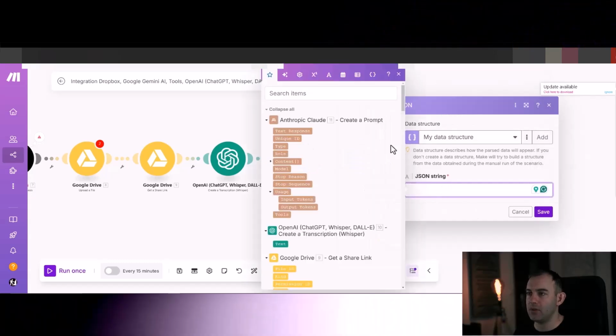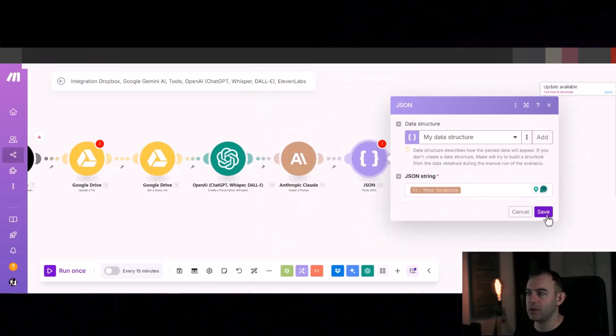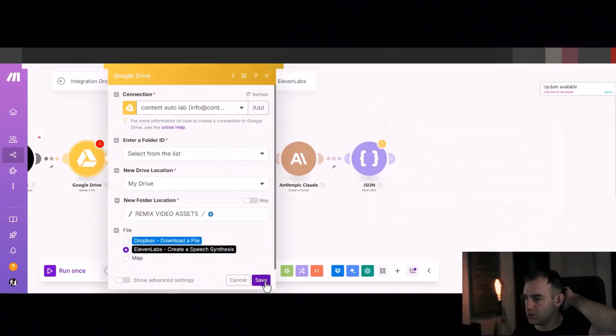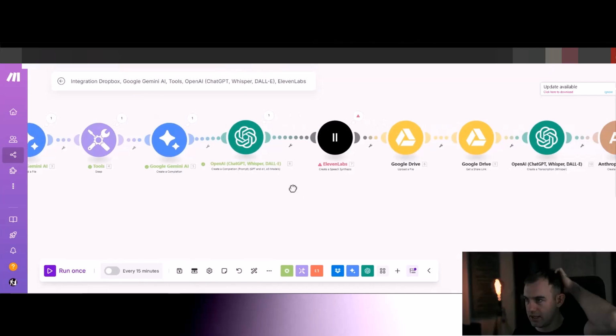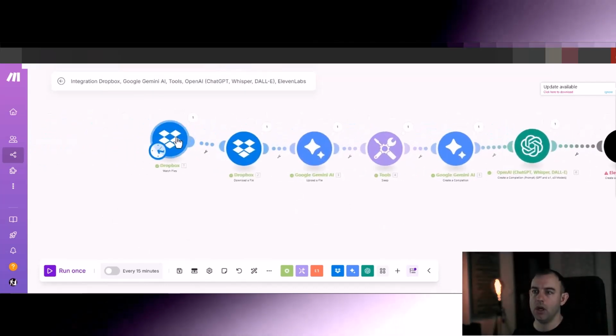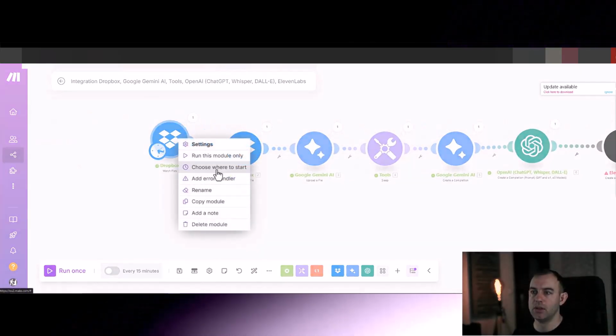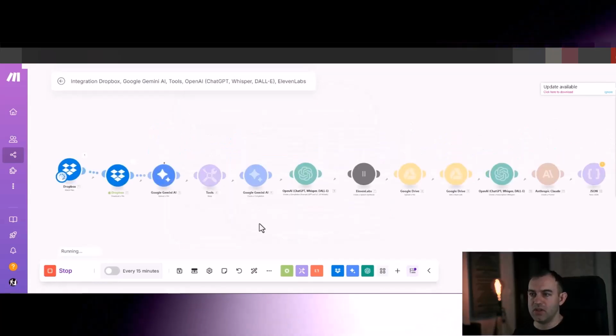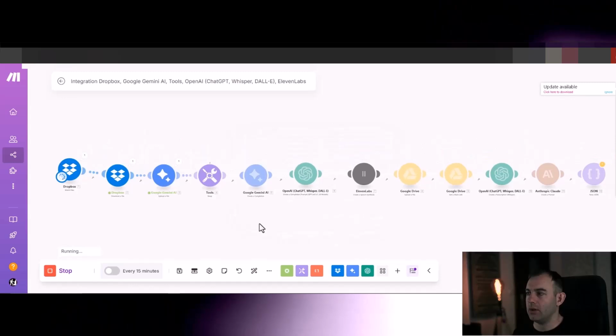Now map the string, which is the text response, and click save. Let's save those modules a few times and give it another go. I'm going to make sure that the start is all and hit run. This is just going to refresh our automation a bit.